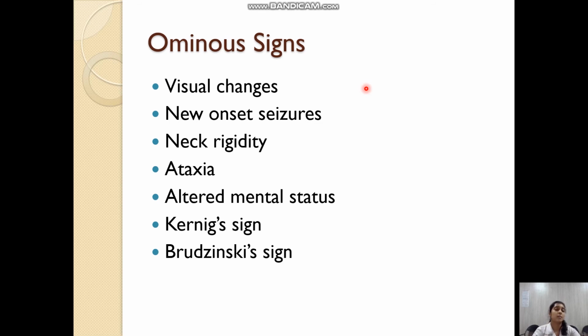Kernig's sign is the inability to extend the leg in supine position with the thigh flexed towards the abdomen. Whenever the thigh is flexed towards the abdomen, the patient will not be able to extend the leg. And Brudzinski sign is the involuntary flexion of the opposite leg when flexing the leg, or flexion of the neck and flexion of the hip occurring together.